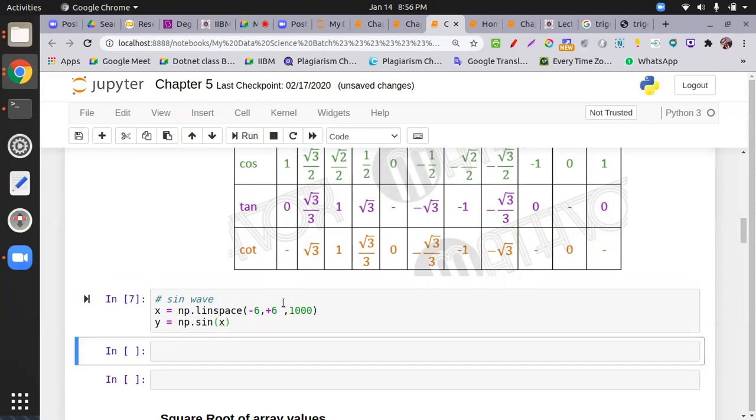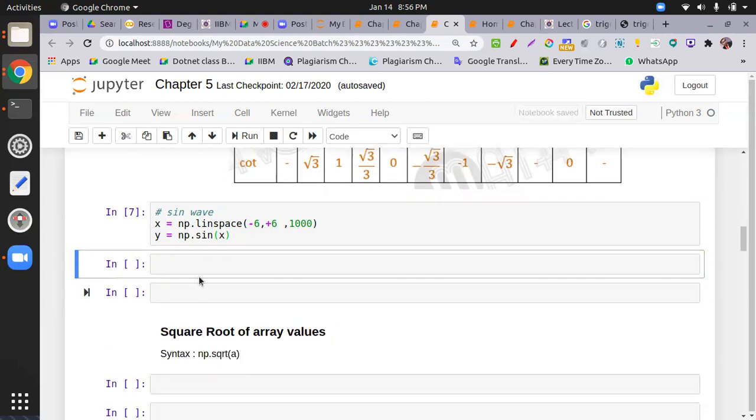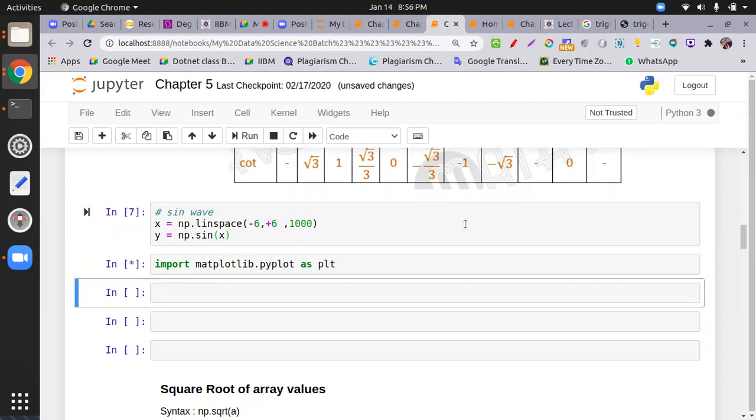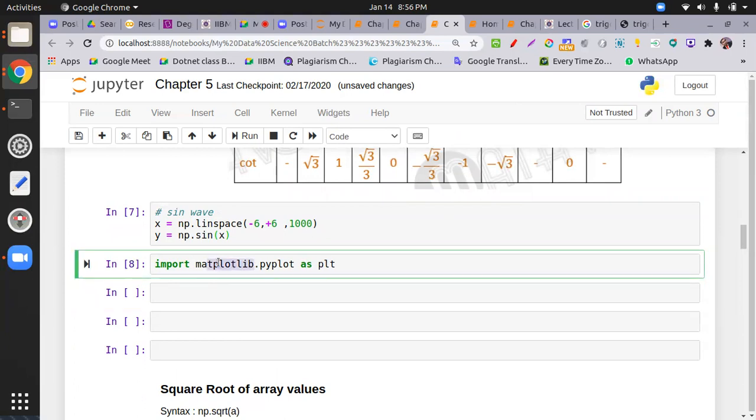All right, okay, I use matplotlib. I will teach matplotlib separately, it's a very good chapter and good topic, but I am just showing you how to draw a sine wave. In this environment I have already installed matplotlib. Import matplotlib.pyplot as plt. Matplotlib is the main package, pyplot means python plotting, and plt is aliasing.